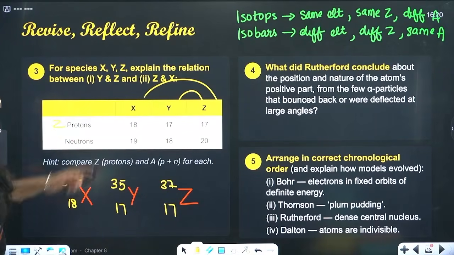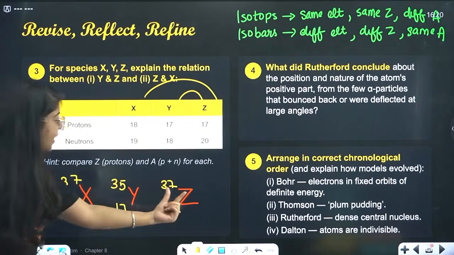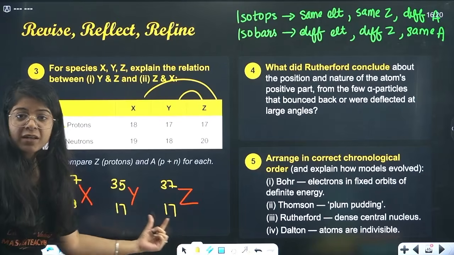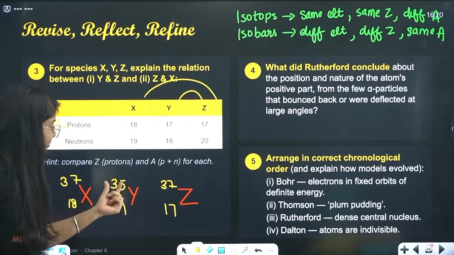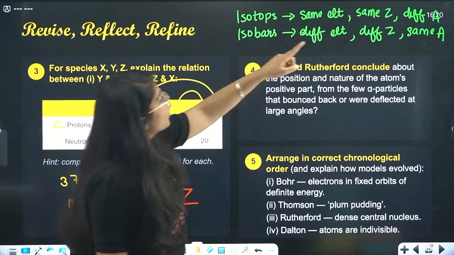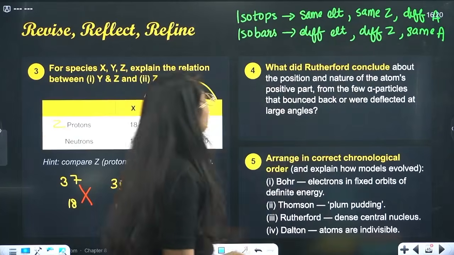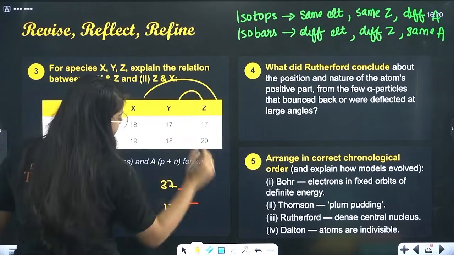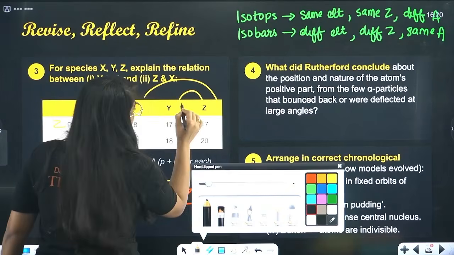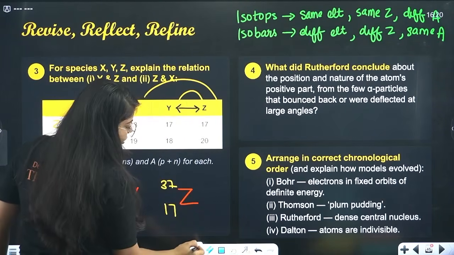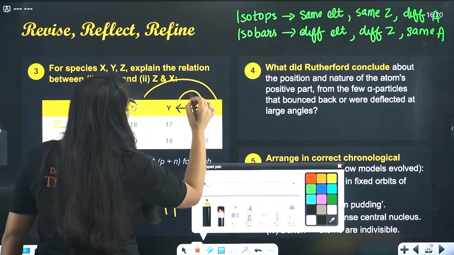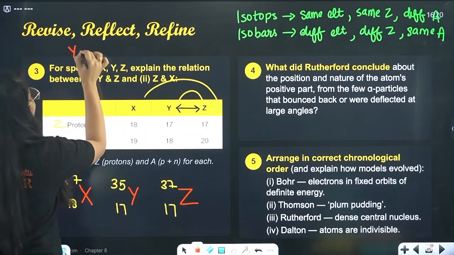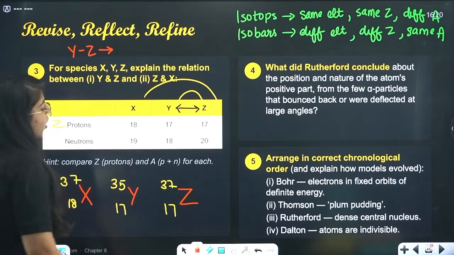Now just see, we have to see a relationship between Y and Z. Y and Z, same atomic number, different mass number. So Y and Z are your what?